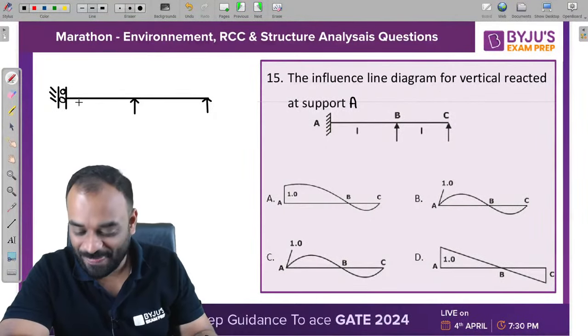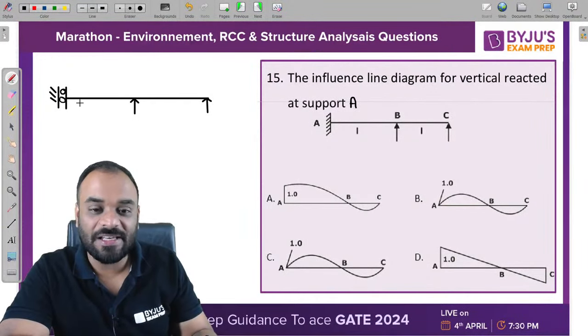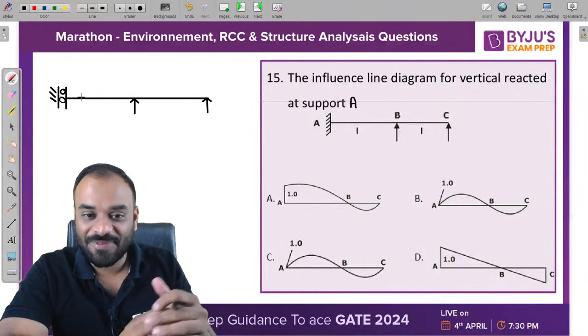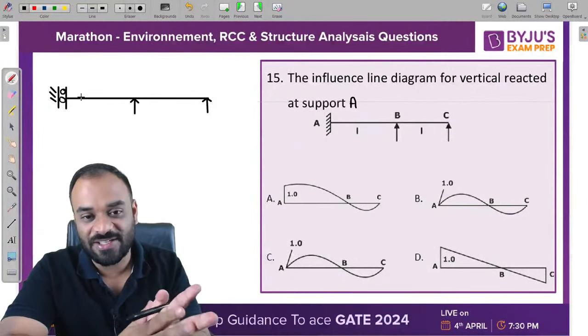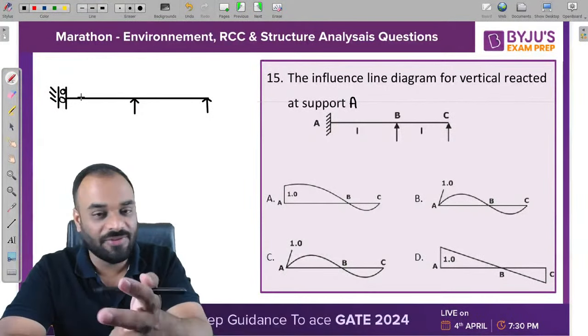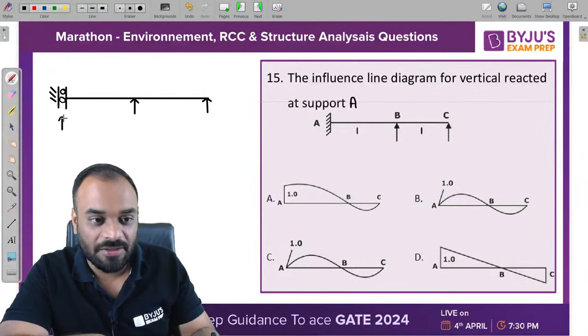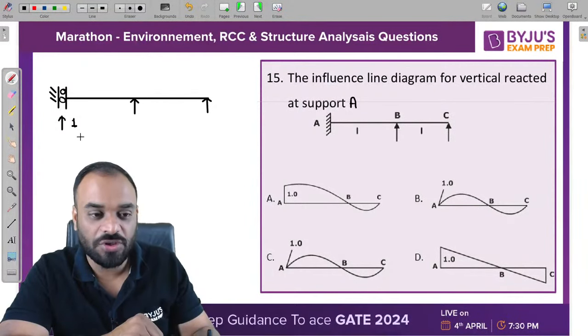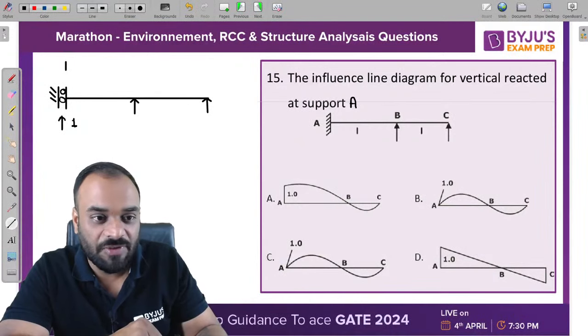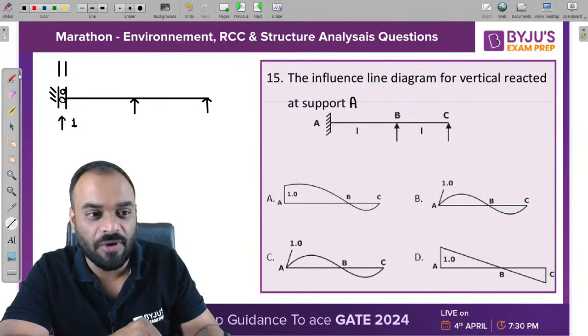So A, indeterminate. Very nice Ajit. Indeterminate structure. So basically guys, we need to release the reaction. First of all, we need to release the reaction, that is basically the vertical reaction, as per the Mueller-Breslau principle. So guys, let's apply the unit displacement in the direction of vertical reaction at A. That means we need to put unit displacement over here. So the deflected shape of the structure will be the ILD for the given stress function, which is nothing but VA.